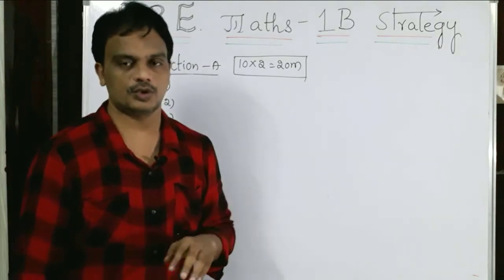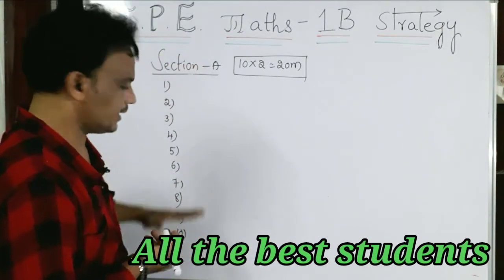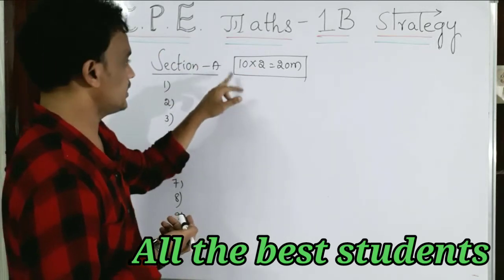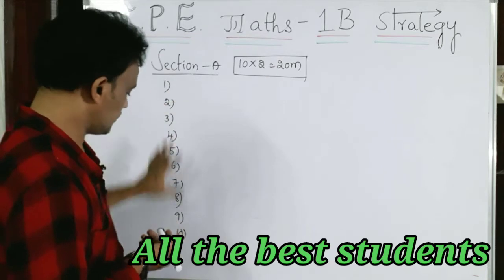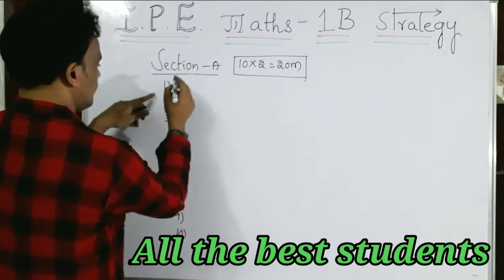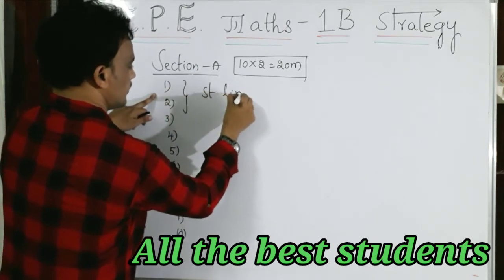Coming to the model paper, from section A you are going to get 10 questions, each carrying 2 marks. It is the 10 to 20. From this one there is no choice. Particularly, the first two questions we are going to get from straight lines.